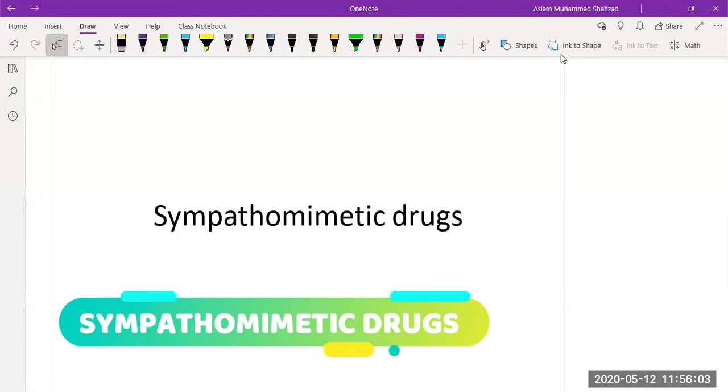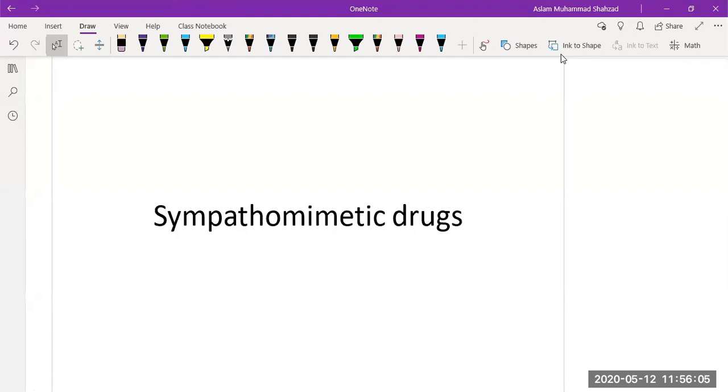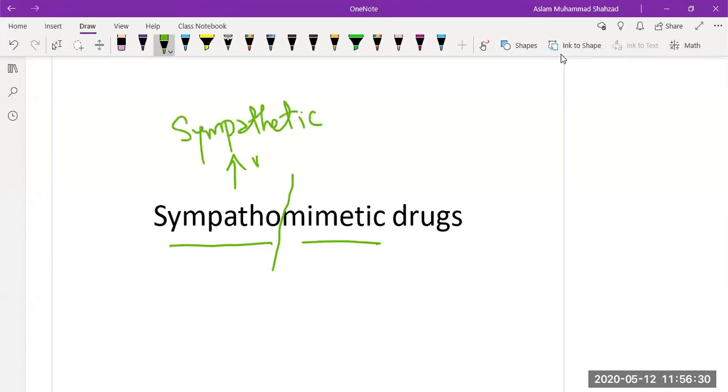As the name indicates, if we split this word into two sections, the first section is sympatho, and the second term is mimetic. Sympatho means sympathetic nervous system, whereas mimetic means enhance or increase. So sympathomimetic drugs are those drugs that are responsible for stimulation of the sympathetic nervous system.